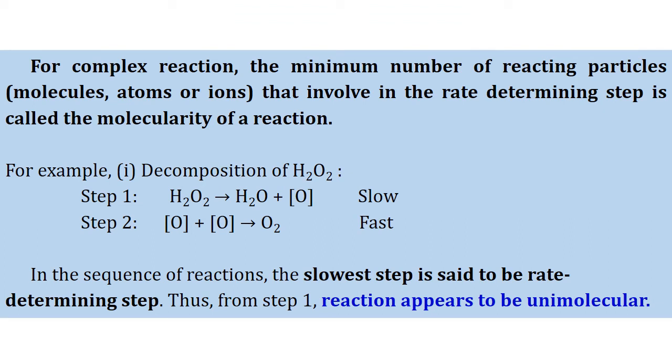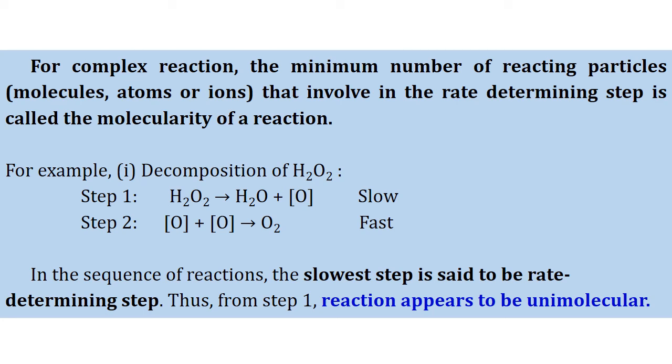So for simple reactions, molecularity is the sum of the stoichiometric coefficients of reactants involved in the reaction. Now let us see the molecularity of complex reactions. We know that those reactions which occur in two or more steps are termed complex reactions. And here we have to bear in mind that each step of the complex reaction is a simple reaction, that is, an elementary reaction. So already we know an elementary reaction has its own molecularity depending upon the number of molecules of the reactants.